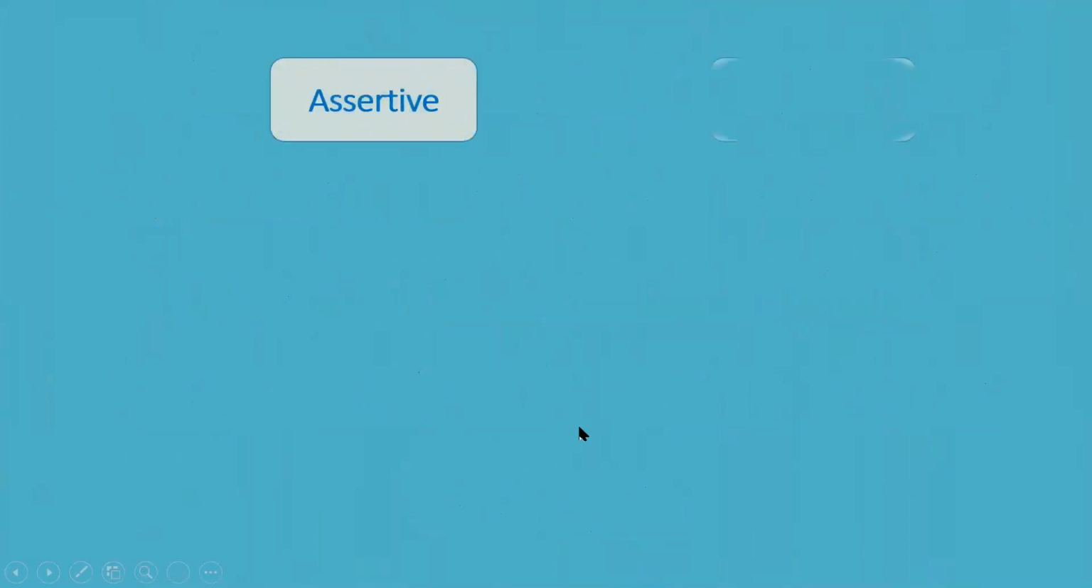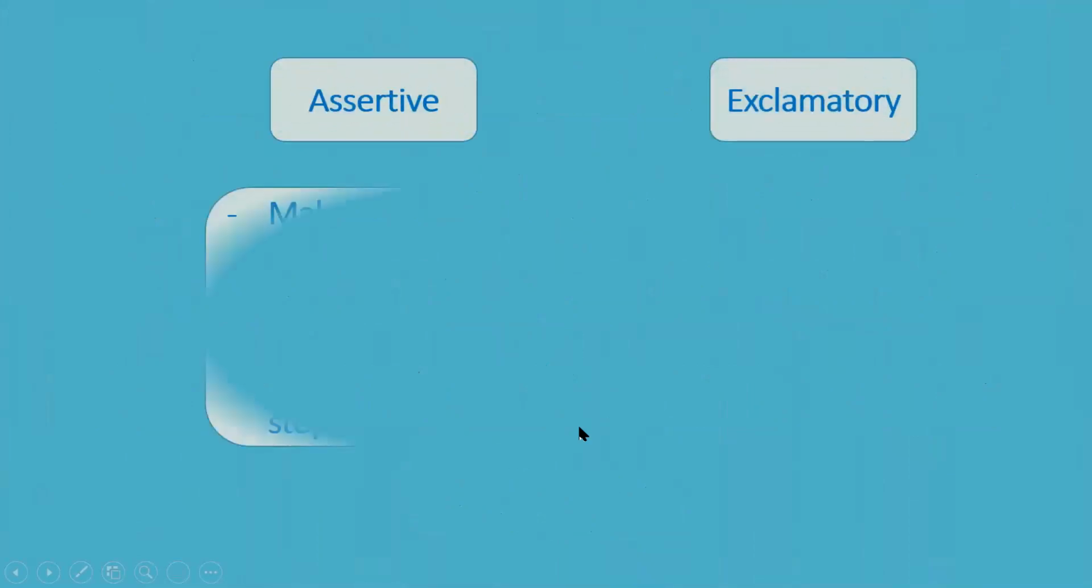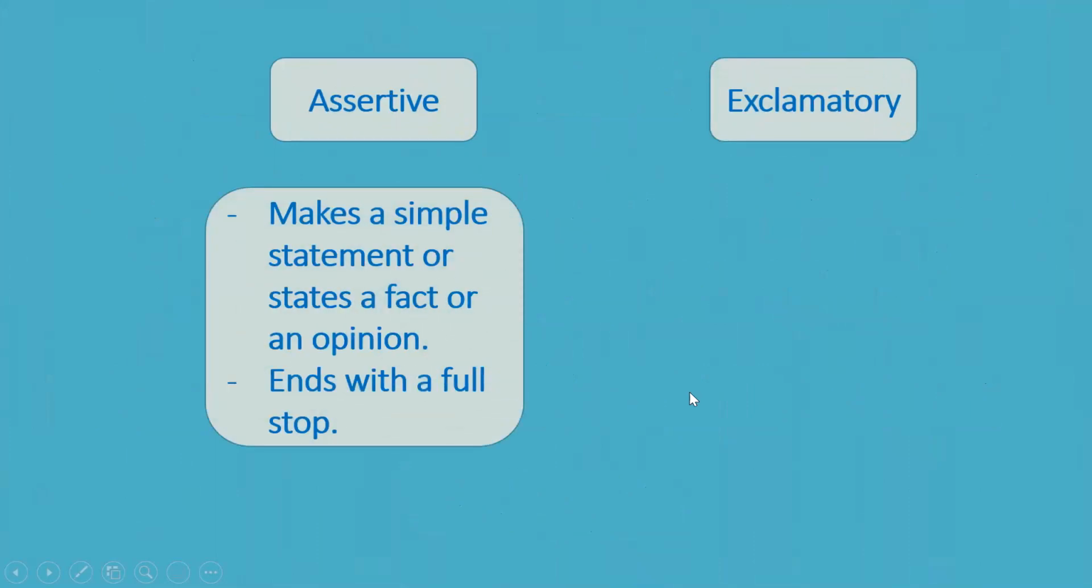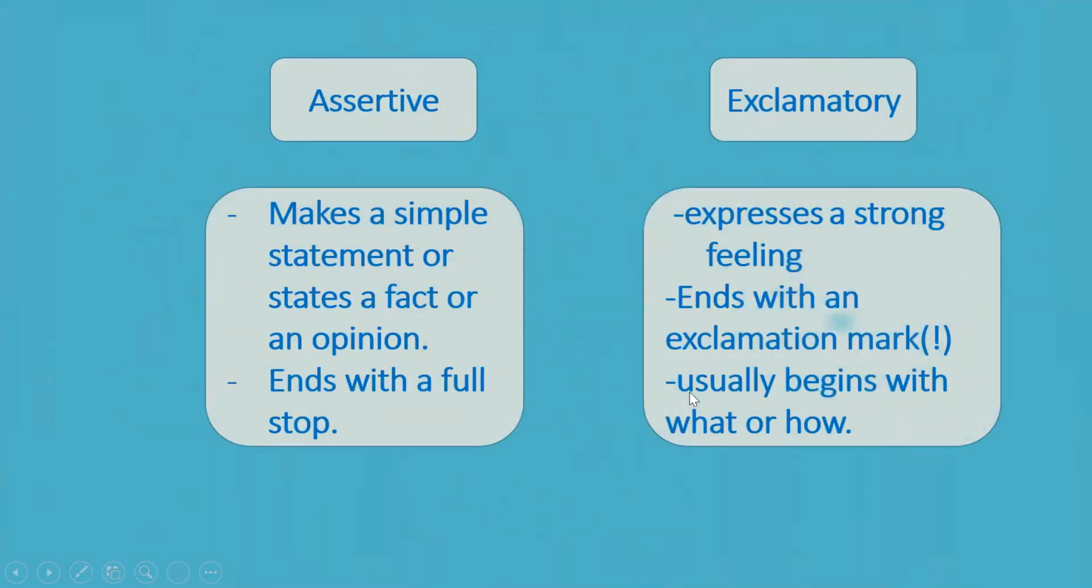Now we already know what are assertive sentences and what are exclamatory. Assertive makes a simple statement and ends with a full stop, and exclamatory sentences express a strong feeling of joy, of sadness, of anger, of jubilation. Okay. So these are the strong feelings or emotions which are expressed by exclamatory sentences. These sentences usually end with an exclamation mark and they usually begin with what or how. Like what a beautiful day it is. How beautiful is her handwriting, like that.